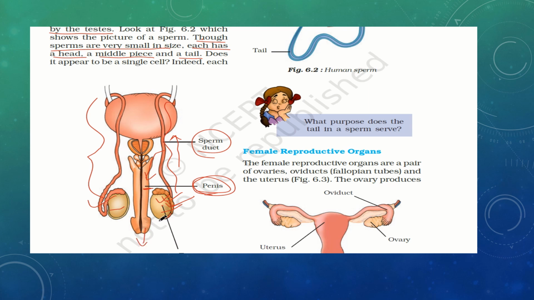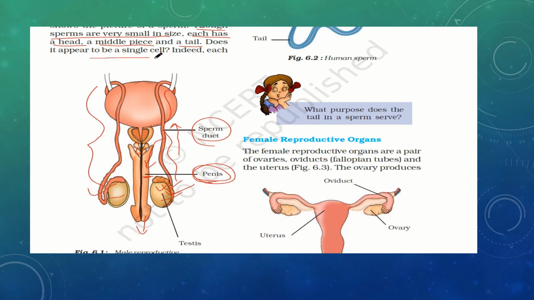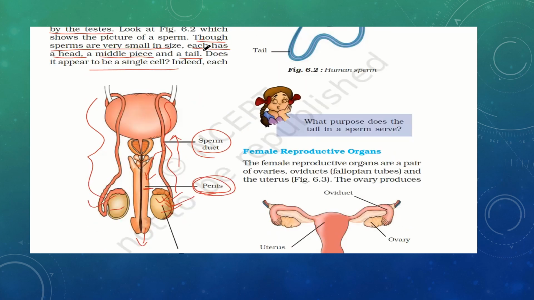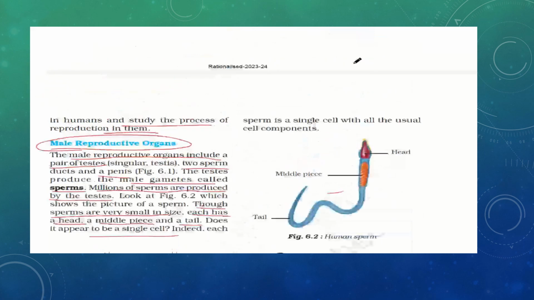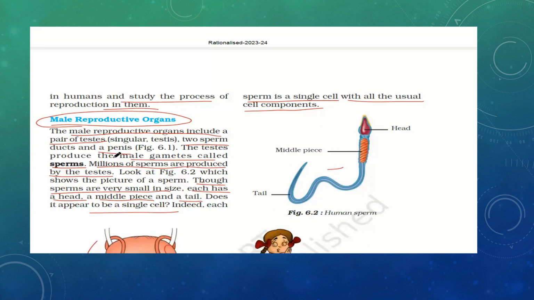Okay, so does it appear to be a single cell? Indeed. Each sperm is a single cell with all the usual cell components. So when millions of sperms are produced, each one is a single sperm cell.